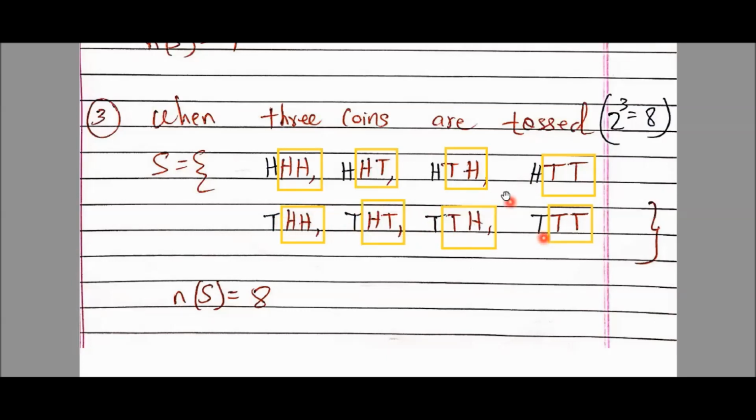Understood? This is a tricky way to write this. And once again, we have 8 elements here. So students, hope you all understood this. Now proceeding with the numericals of this. Next slide.